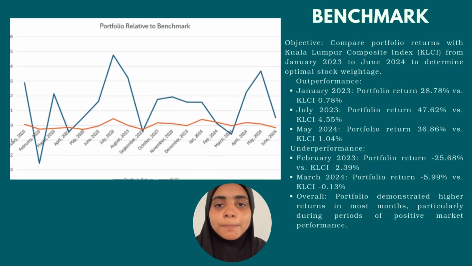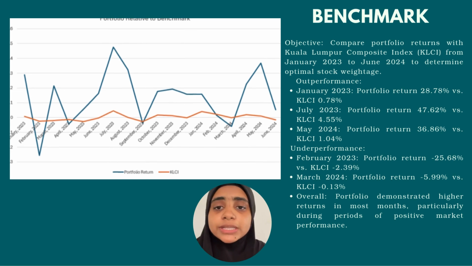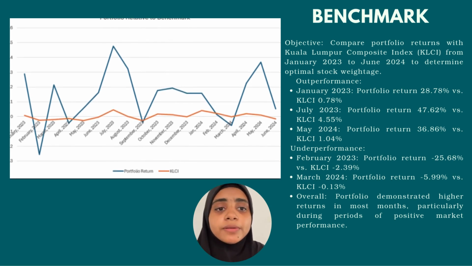The figure compares our portfolio returns with the Kuala Lumpur Composite Index, which is KLCI, from January 2023 to June 2024 to determine optimal stock weightage. Our portfolio generally outperformed the KLCI with a few exceptions. In January 2023, our portfolio had a return of 28.78%, significantly higher than the KLCI, which is 0.78%.